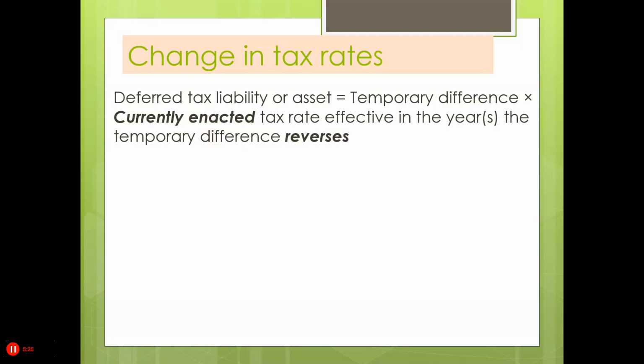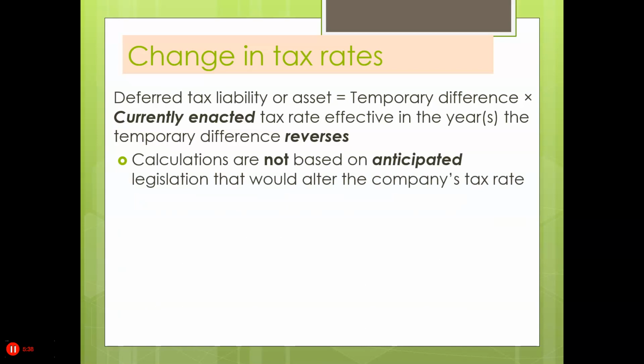So what about changes in the tax rate? Well, deferred tax liability or asset equals temporary differences times the currently enacted tax rate effective in the year the temporary difference reverses. So, calculations are not based on anticipated legislation that would alter the company's tax rate.